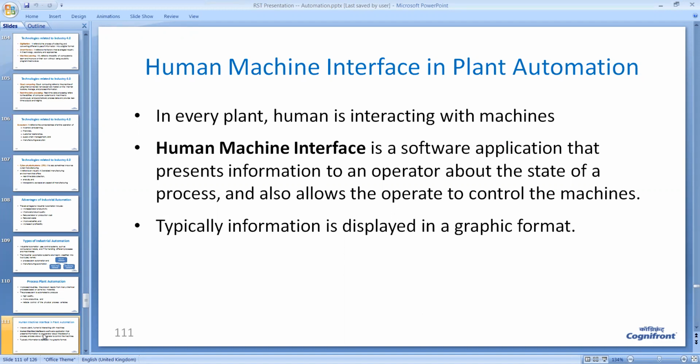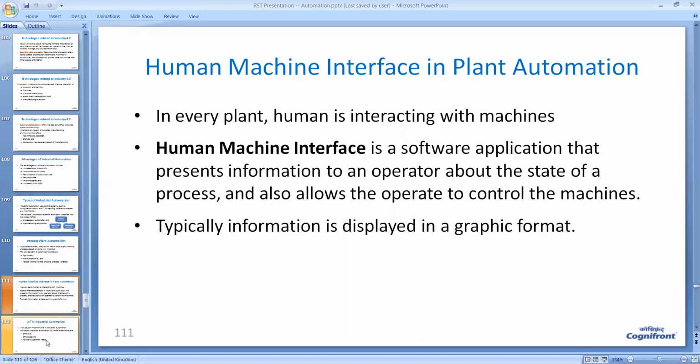Similarly, in industry, the operator has to interact with the machine, and the interface that is available is called the human machine interface, or HMI. Mostly it is a graphical interface. There is a touch screen and various icons are shown on the screen, and the operator interacts with the machine through this HMI.